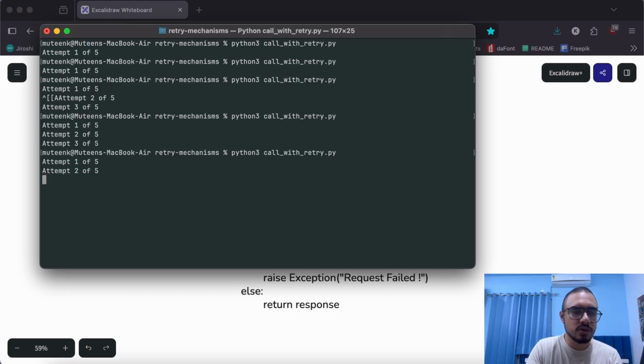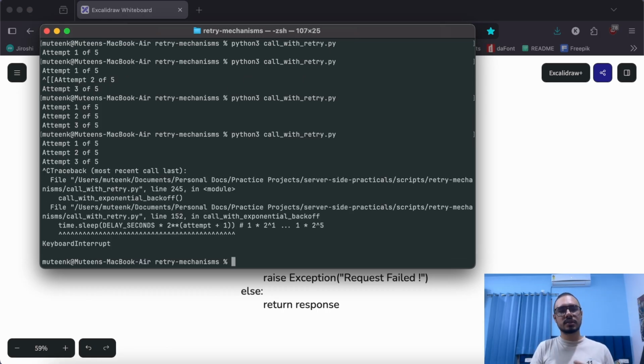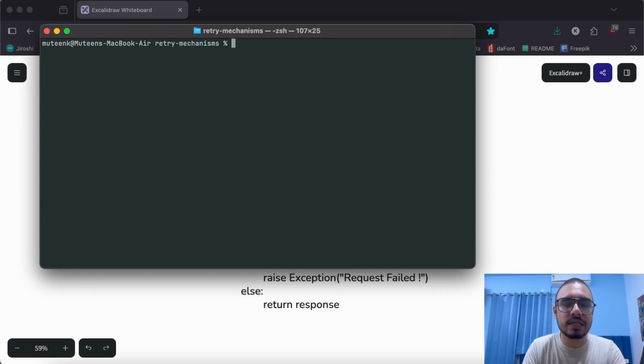You might have also noticed that the number of errors has been reduced, because as the delays keep on increasing, it becomes less likely in the next retry that we'll face an error again in a real world scenario. In our unreliable API, because it's a random generator, it will keep on throwing the same error despite the delay. It does not matter. But in a real world situation, if you wait longer, there is a higher probability that the next attempt would be a success. So that's why we usually prefer exponential backoff.